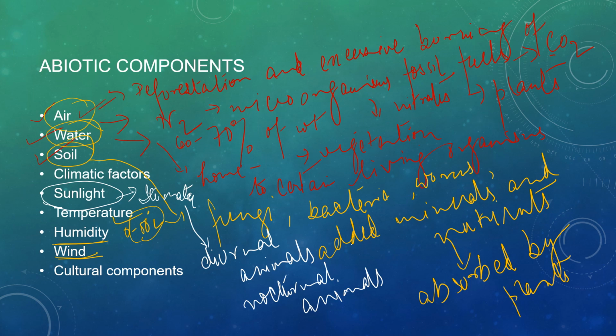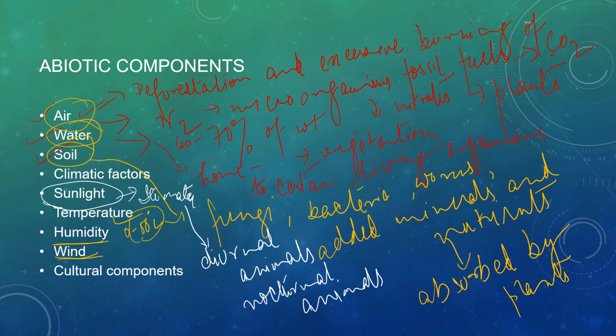Wind also plays a major role in the distribution of rainfall over certain regions. Pulses and grains, if they are wet, dry up faster when there is wind. So all these small abiotic components are helping us in different ways in this ecosystem.